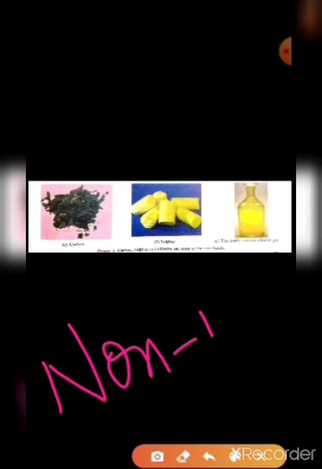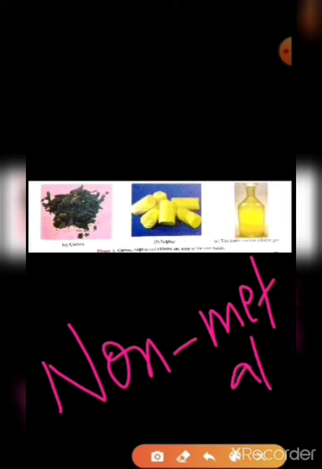Next is the picture of some common non-metals. Here you can see carbon in the first one, then sulfur, which is yellow in color. The third one is a bottle containing chlorine gas. Chlorine is found in the form of gas. So carbon and sulfur are solids, whereas chlorine here is a gas. So these are some of the common non-metals.